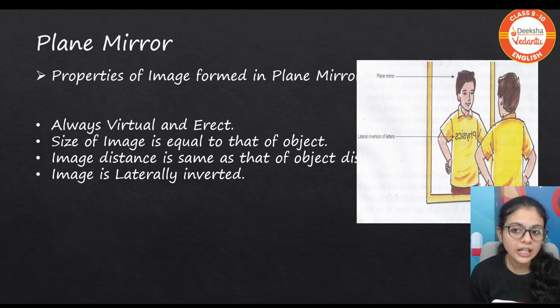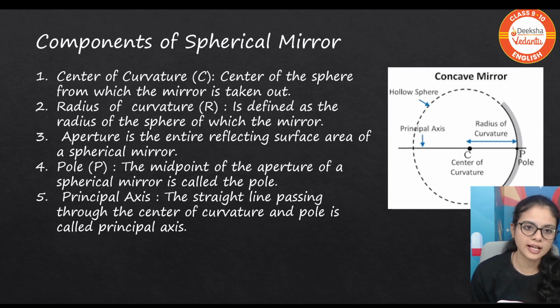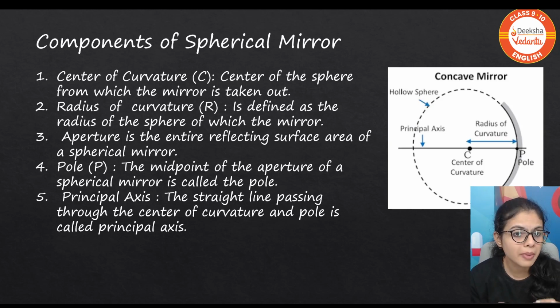The image is laterally inverted. In this picture, you can see a boy wearing a t-shirt which has physics on it. But how is it appearing in the mirror? It is laterally inverted. Horizontally it is inverted, not vertically. Clear? This is very simple, very easy. Let's move next. So here we have a main concept.